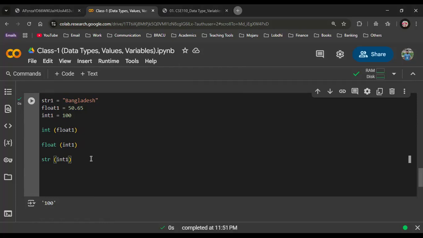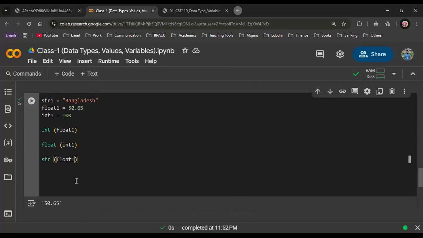We can actually convert the integer into string. Okay, we can convert the integer into string, but if I want to convert float1 into string, will it work? Let's see.